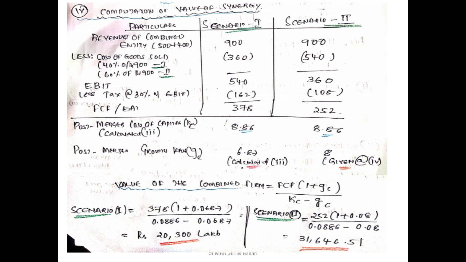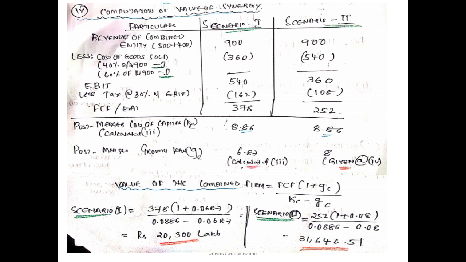But in scenario 2, there is a decrease in the cost of goods sold by 60%, and also a change in the growth rate. The post-merger growth rate changes to 8%, whereas the cost of capital calculated in sub question 3 remains the same. That is why 8.86 is shown in both scenario 1 and scenario 2.